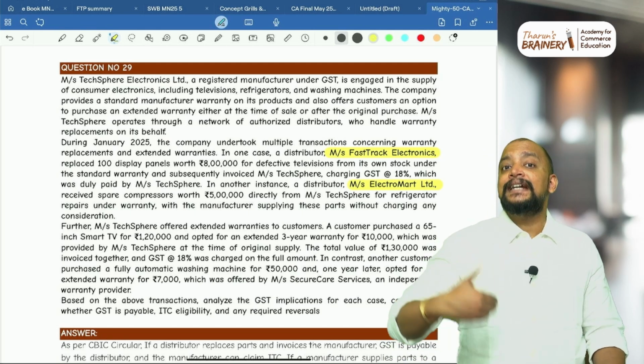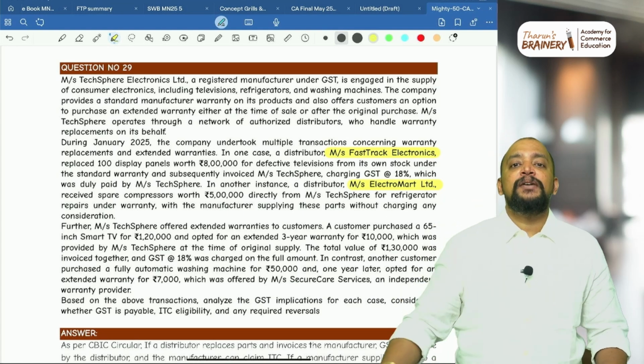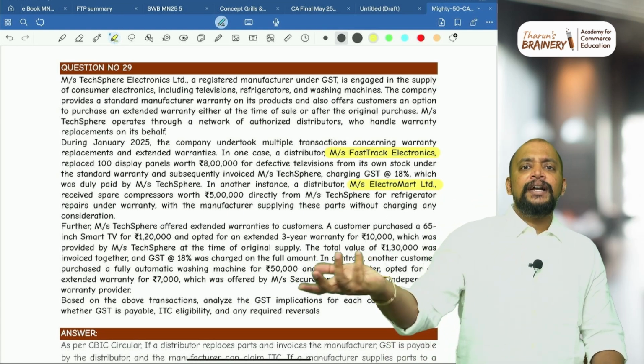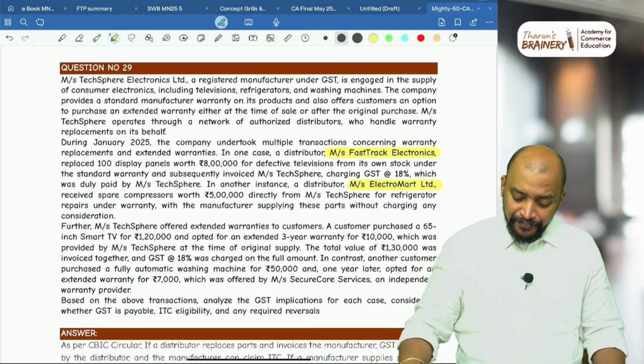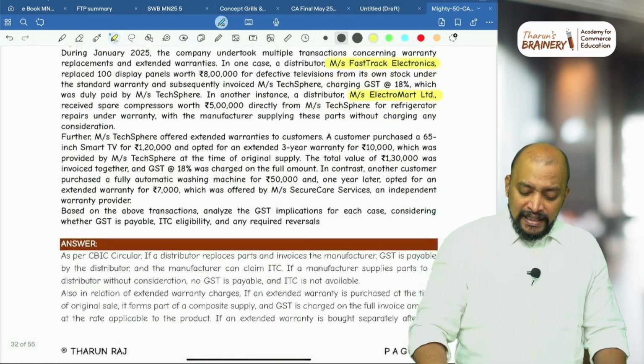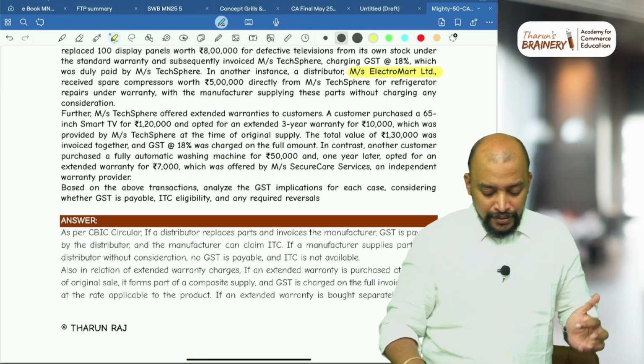Moreover, when he is sending it to the distributor, it is not a supply. GST is not payable as per the CBIC circular. And the distributor just replaces it. That's it. There is no consideration involved in that. Then further, taxpayer. So this is the answer for the first two parts.